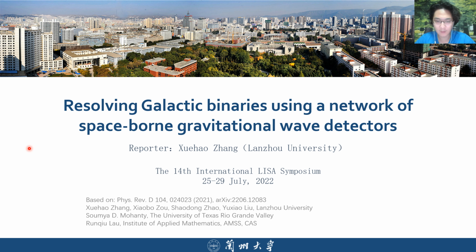The objects we are talking about are galactic binaries. Here, a capital G means that these are binaries in our Milky Way, in our galaxy. And the plural form of a binary means that we are talking about not only one signal, but a huge population of galactic binary signals.